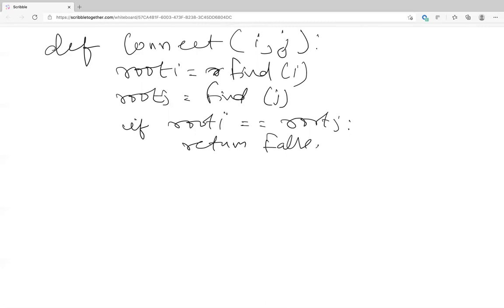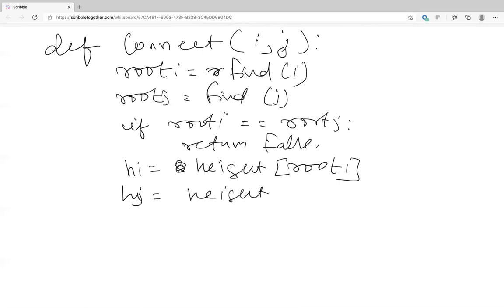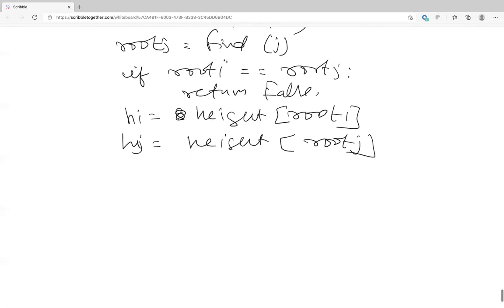So let's say h of I equal to height of root I, and h of j equal to height of root j. Okay, now what is the condition?